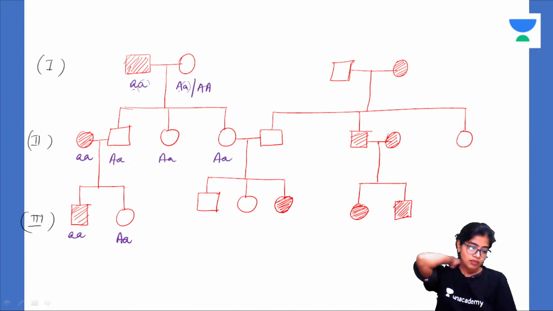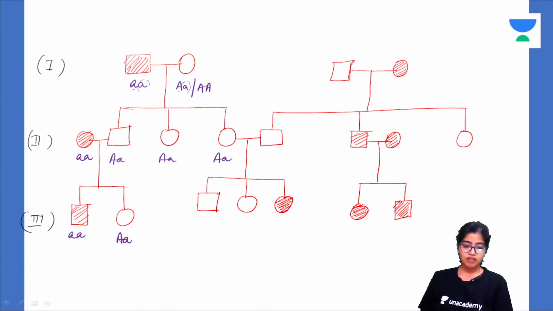Okay, got it. Now for this, what you'll do, now this one is affected, it will be aa and aa. This is not affected, it can either be AA or A and a. Now, what are these individuals? See, now how will you tell what this is? By looking at the children. Now this child is affected. That means he will be in a homozygous state. That means this father is heterozygous, because then only will he be able to produce a small a gamete, isn't it?